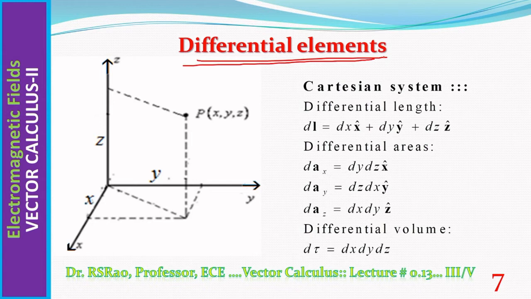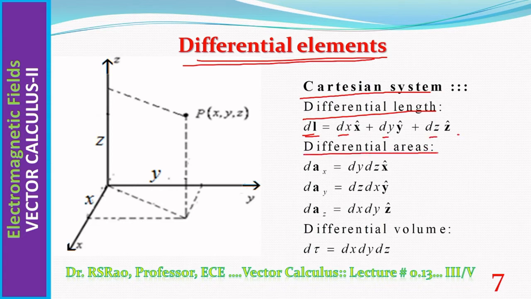What are the general expressions for them in Cartesian system? Then we go to cylindrical system, then we go to spherical. Differential length in Cartesian system is dl. Symbol is dl. L is bold here because differential length is a vector quantity. It has in general three components: dx x cap, dy y cap, dz z cap.